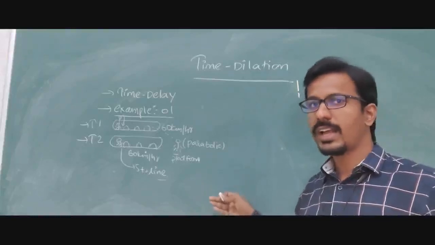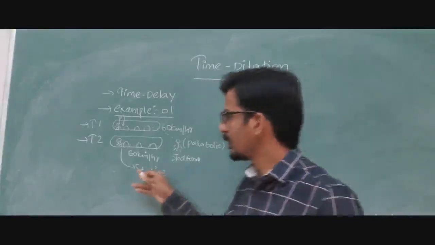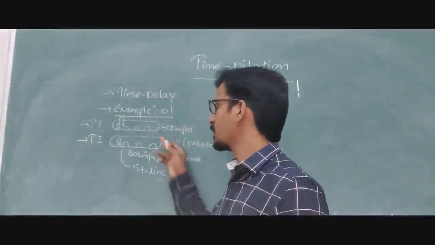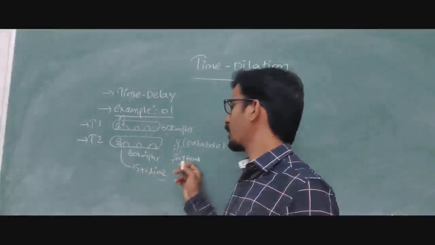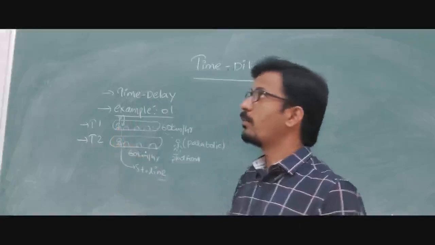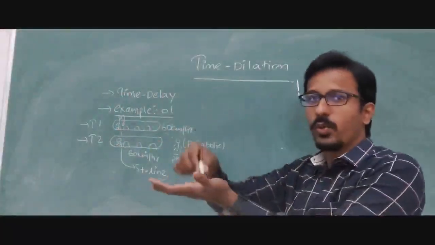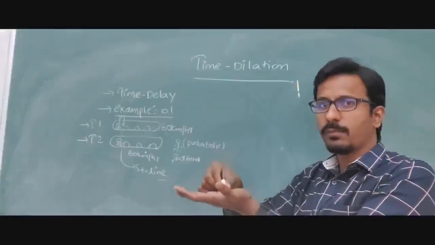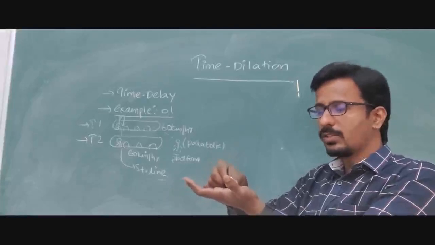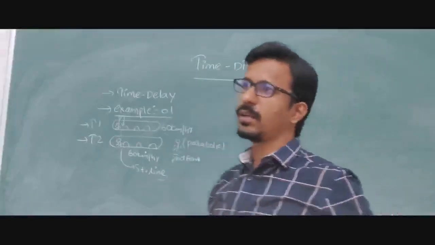The person standing outside on the platform sees a parabolic path, like this. But the person in the train sees it straight. The ball is thrown like this and caught like this. Going this way and coming back for both, moving with the same speed, while those watching from the platform see a parabolic path.